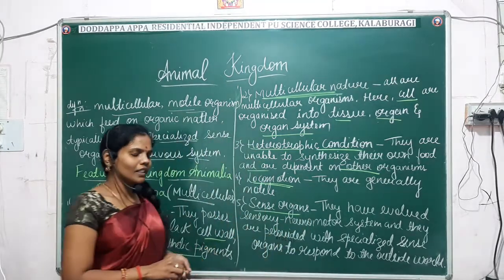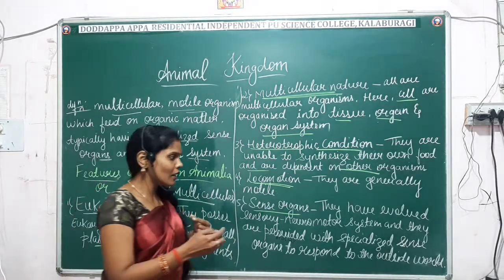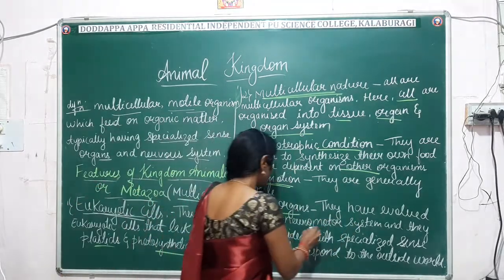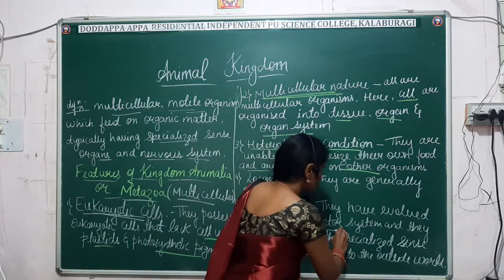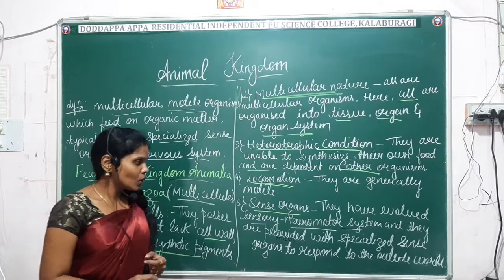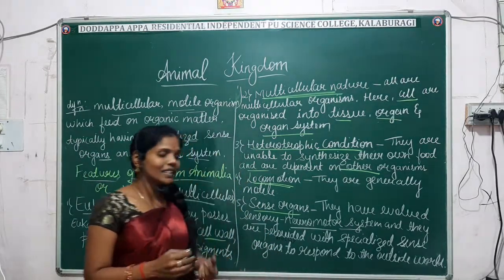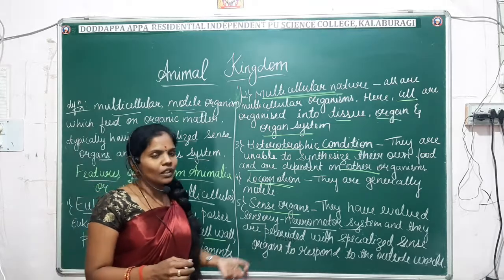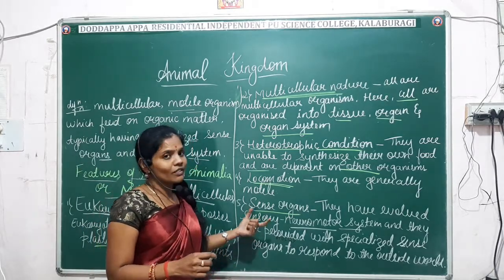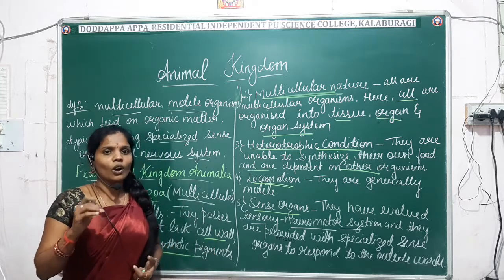Next one, sense organs. Again, the animals have well developed sense organs, right? They have well developed sense organs and they have evolved a sensory neuromotor system. They are provided with specialized sense organs to respond to the world. Fine. So sense organs are well developed in these animals. These are some of the salient features of the animals.